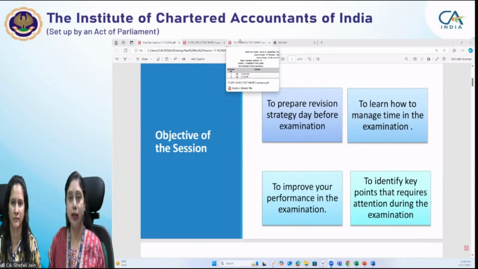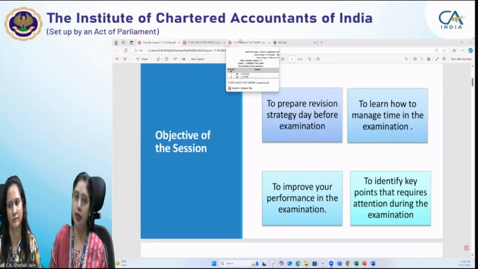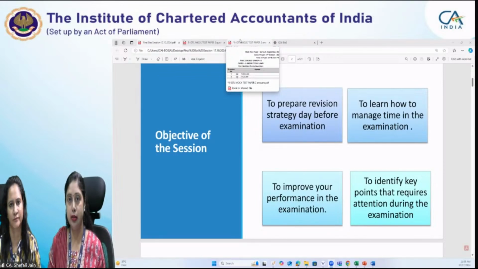Now, since the exams are very near, almost 2 weeks are left for the examination, our focus today will be on the examination: how you can revise before the examination, what revision tips we can share with you, how you can improve your score during the examination, what things you need to remember during the examination, and how you can utilize your time during the examination. So the entire focus will be on the examination today.